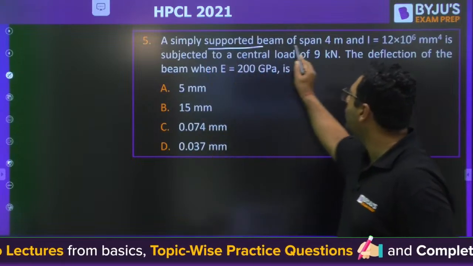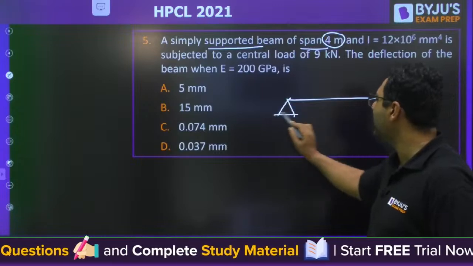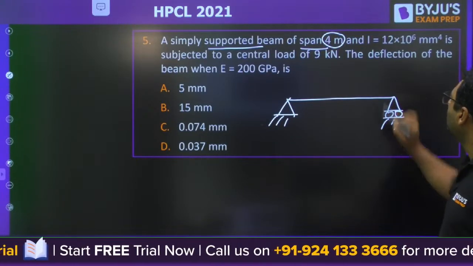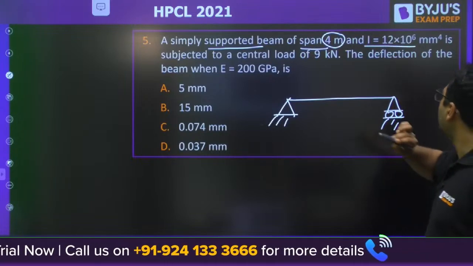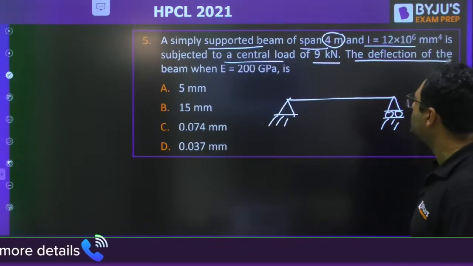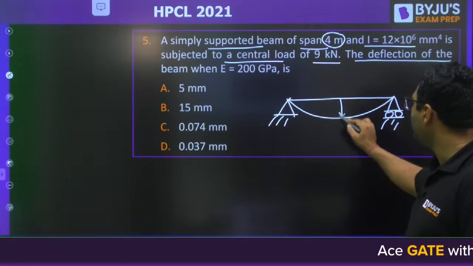Moving to the next question, guys. This is the question once again from strength of material. A simply supported beam of span 4 meter. So you will be making the simply supported beam like this. I is given, okay, is subjected to a central load of 9 kilonewton. The deflection of the beam when E is 200 GPa. You need to find out this.